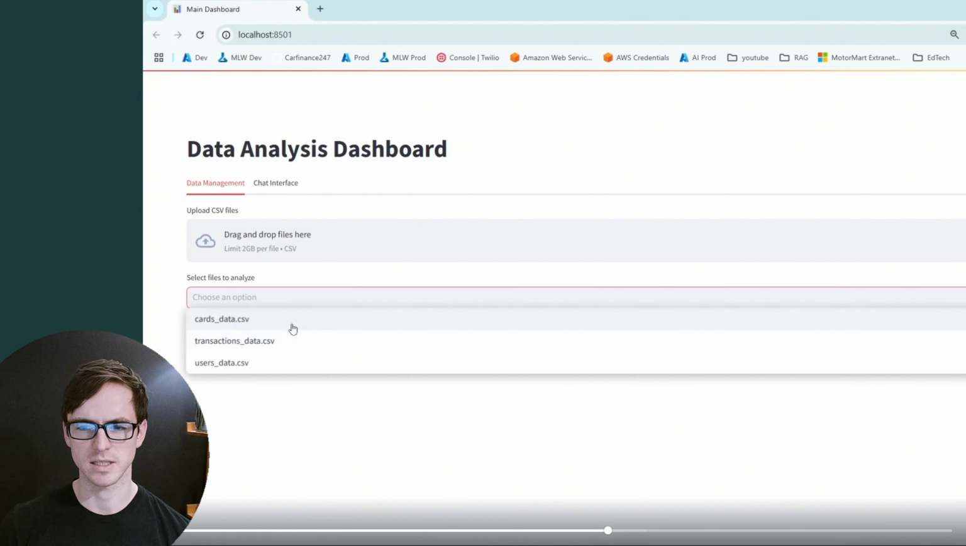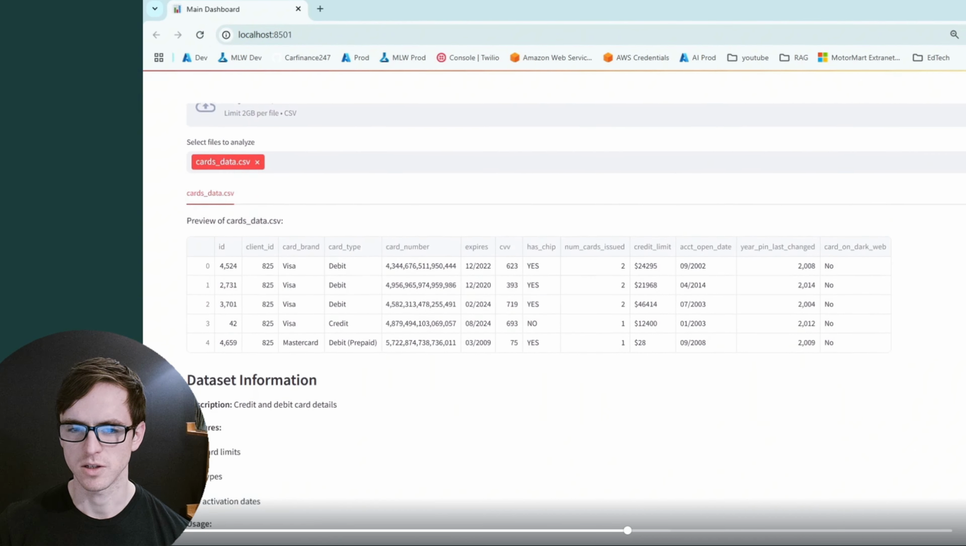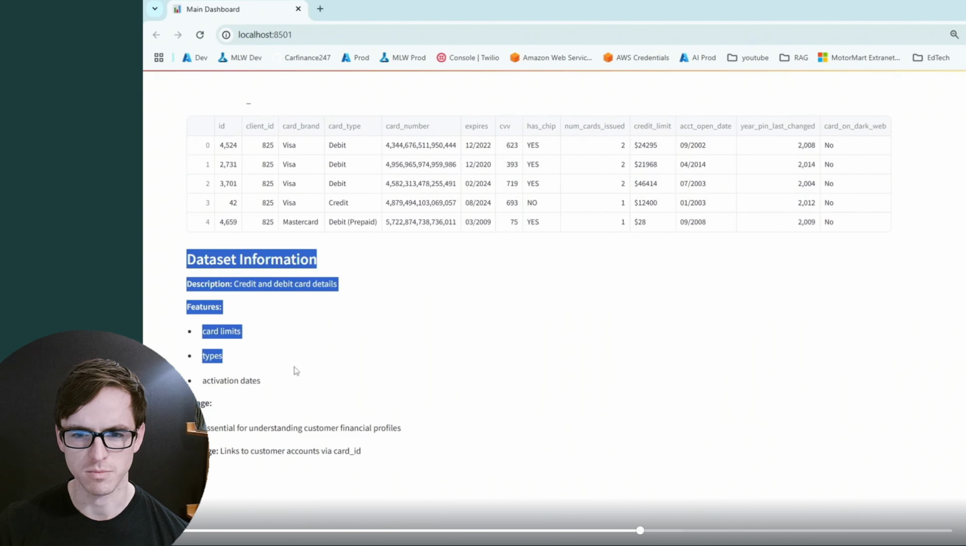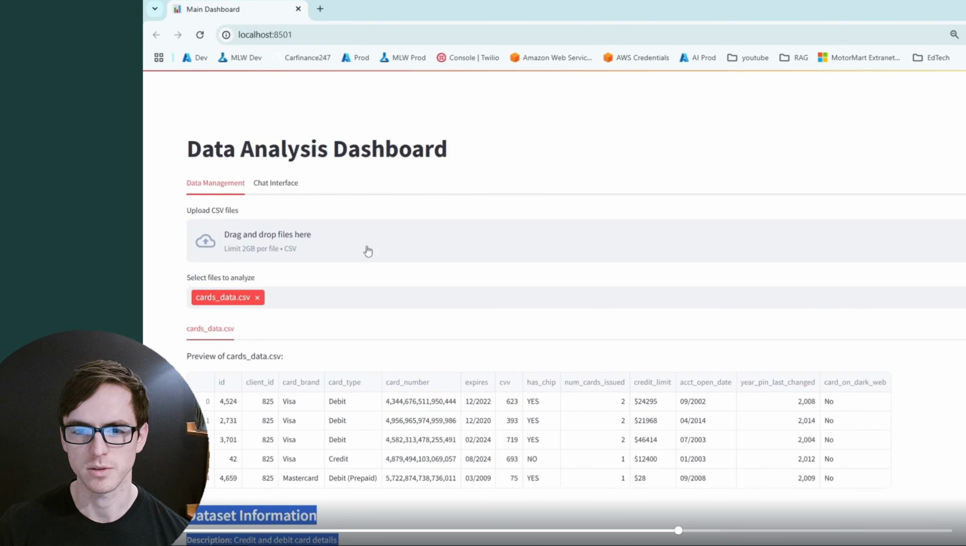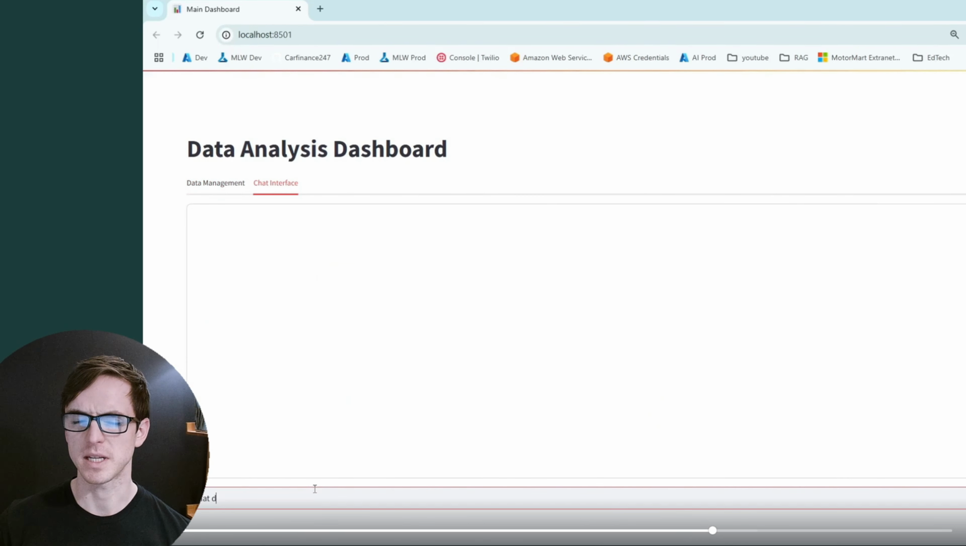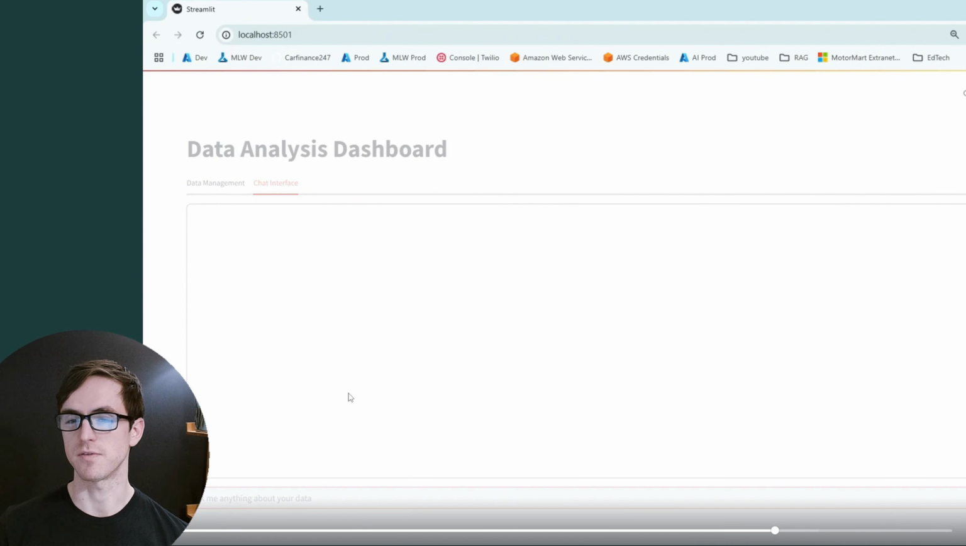So let's select a few data sets. That looks good. We've got our dataset information below and no longer our chat component there. That will have been moved into a separate tab. Let's go on to the separate tab. Now let's ask a basic question about what's in the data. We haven't hooked up anything complex or Python execution yet, but it should at least be able to tell me what data is available.